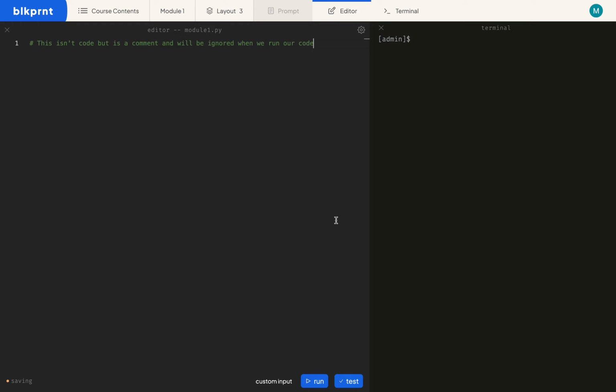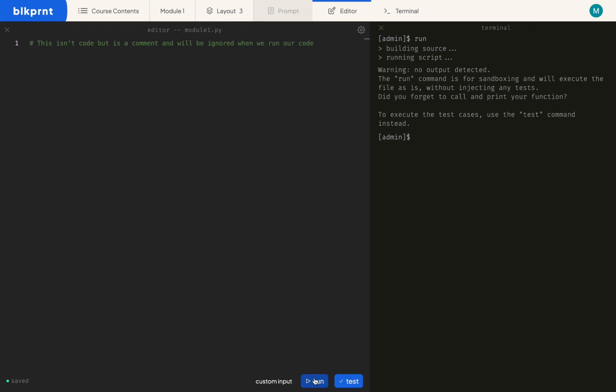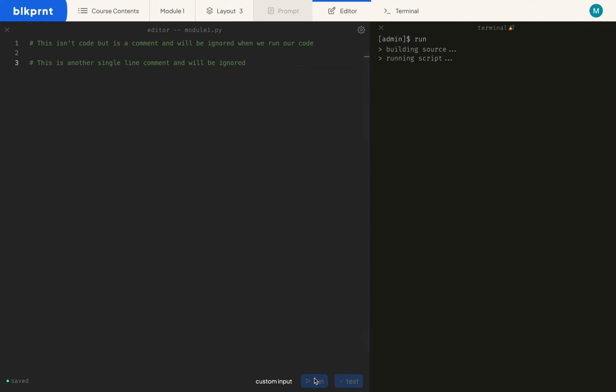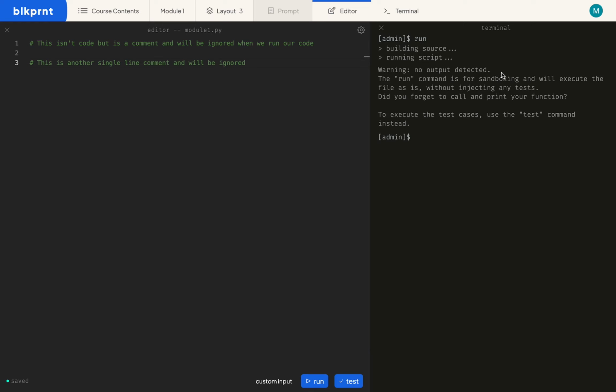So let's go ahead and run this and let's see what we get. So as you can see, no output was detected. And that's because comments are ignored when we run our code. Let's go ahead and create another comment. And here we'll say, this is another single line comment and will be ignored. Let's go ahead and run this as well. And as expected, no output was detected. So you can create as many single line comments as you like.